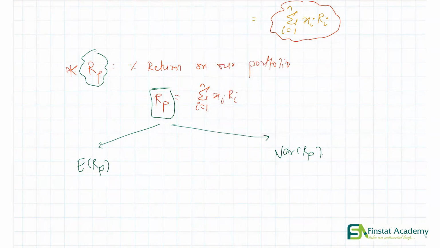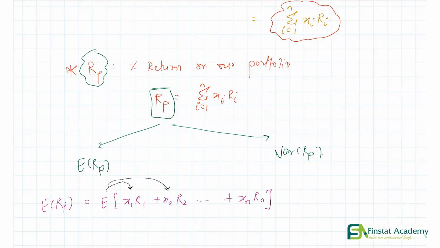So the expectation of Rp would be what? Expectation of Rp would be simply expectation of x1 R1 plus x2 R2 all the way up to plus xn Rn. Now if you remember from CS1, we can always distribute the expectation over the sum, right?